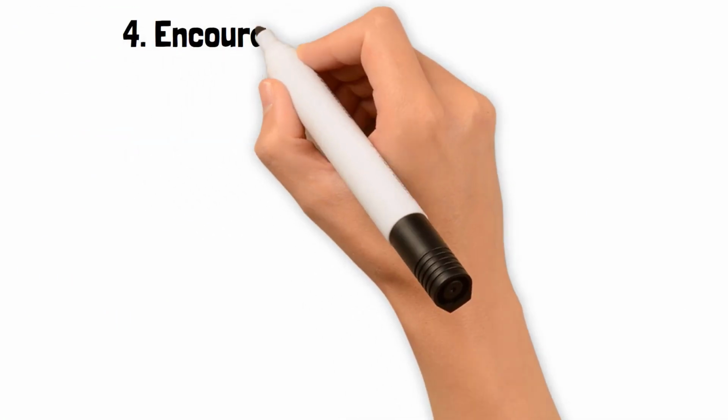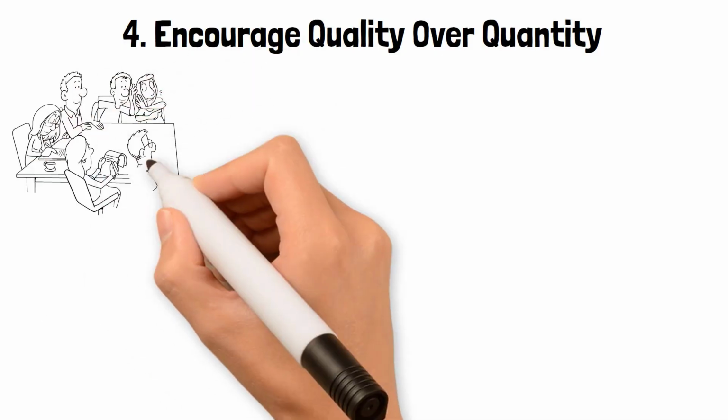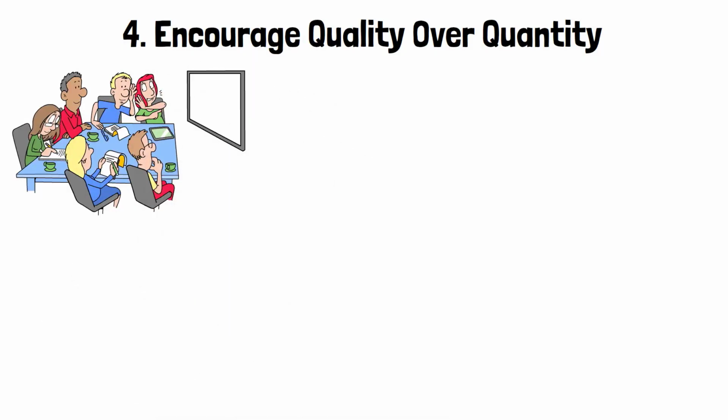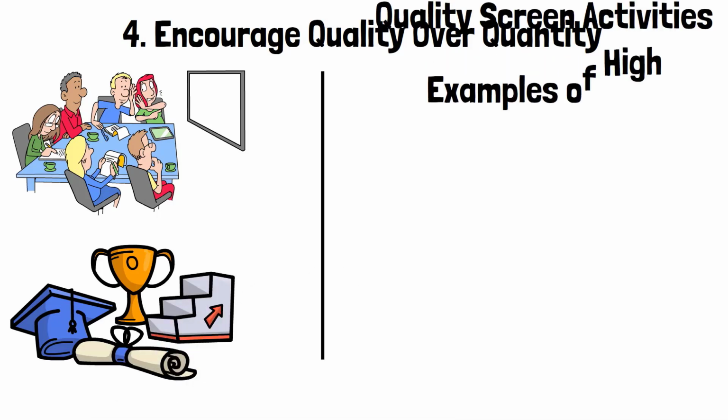Number 4, encourage quality over quantity. Not all screen time is equal. Prioritize educational and interactive content over passive scrolling. Examples of high-quality screen activities.